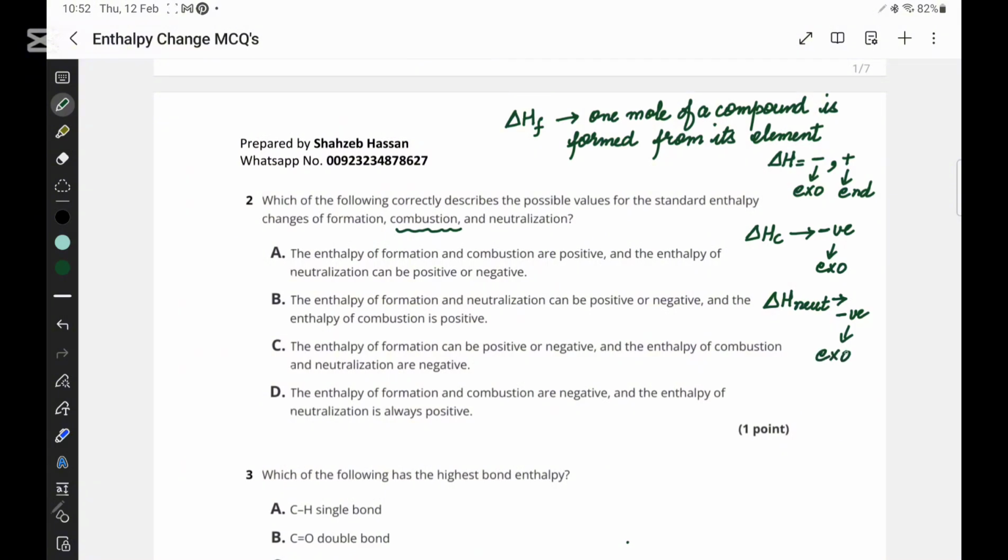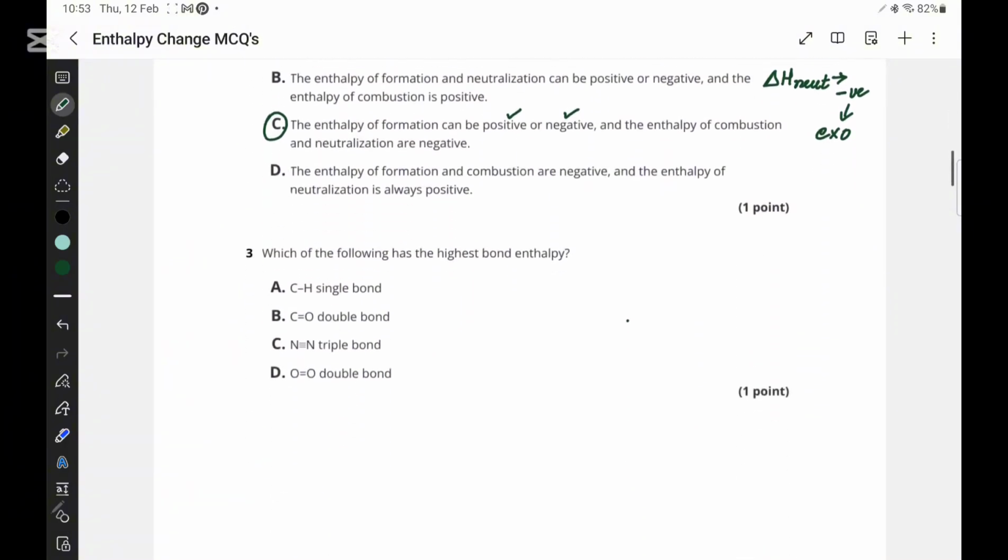So if we look at option C, they are saying enthalpy of formation can be positive or negative, absolutely right, while enthalpy of combustion and neutralization are negative as they are exothermic. So option C is going to be the right one.